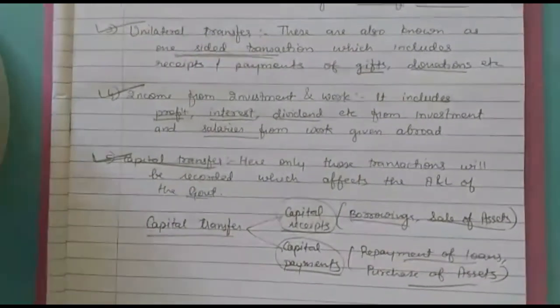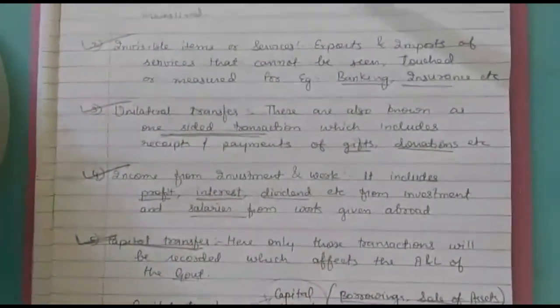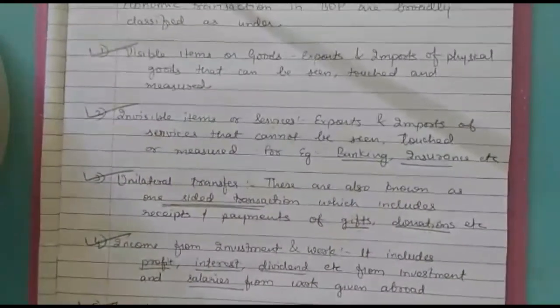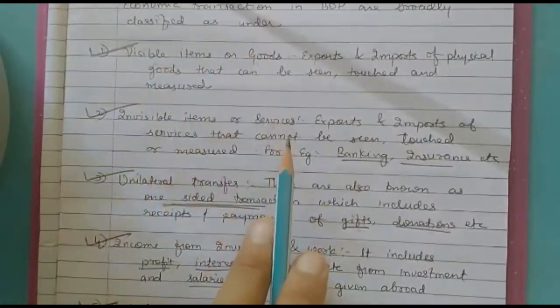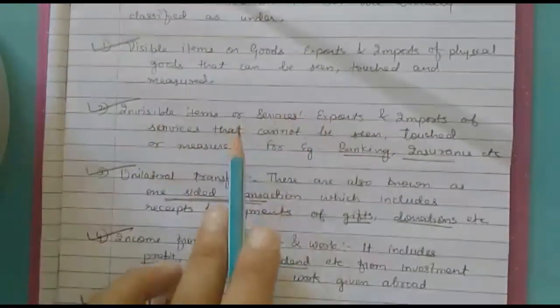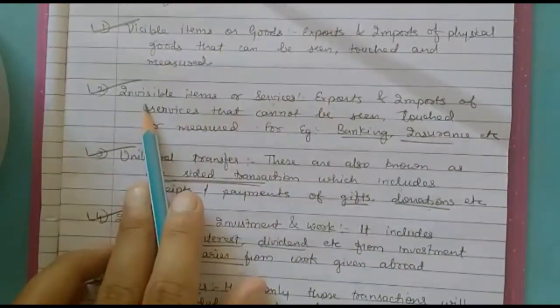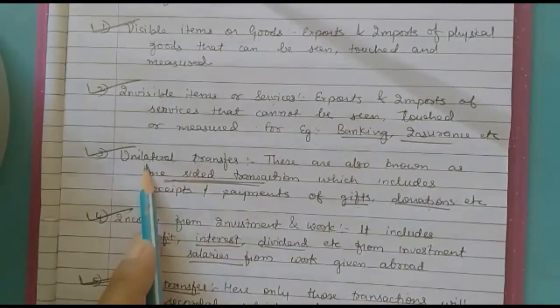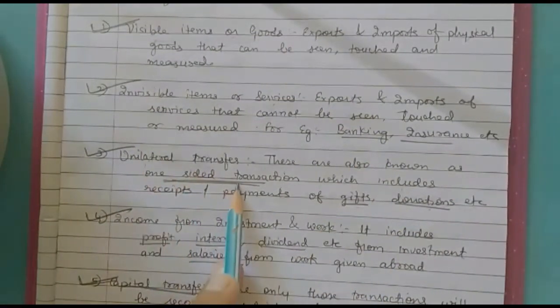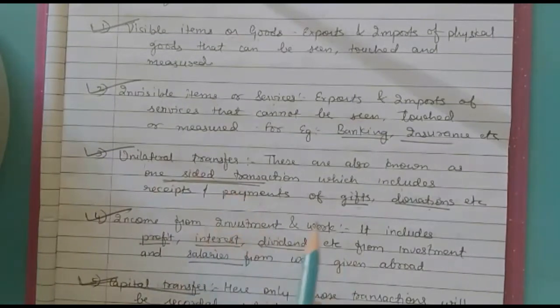So 5 types of economic transactions will be recorded in the balance of payment. Let's see. Visible items, export and import of physical goods which you can see and touch and measure. Invisible items, export and import of invisible items which you cannot see. Example, banking and insurance. Unilateral transfer, also known as one-sided transaction. Example, receipts and payments of gifts and donations.